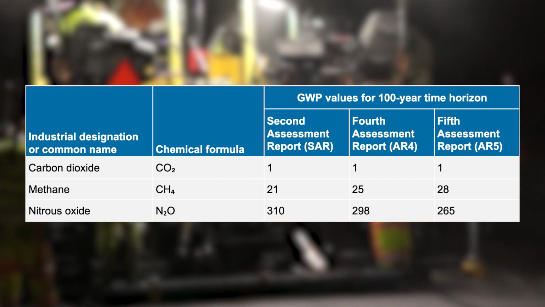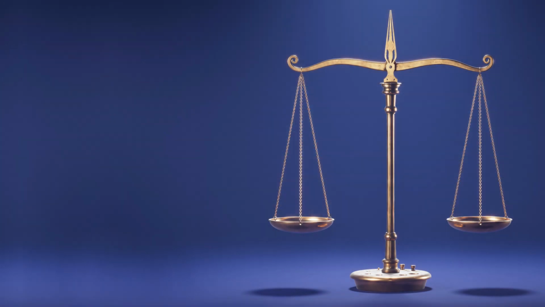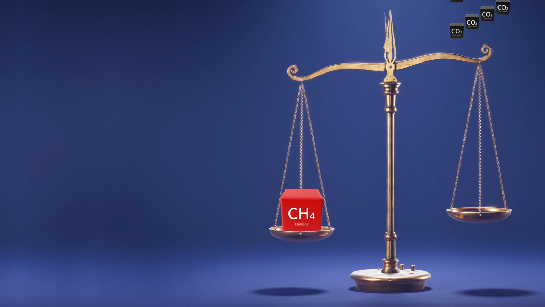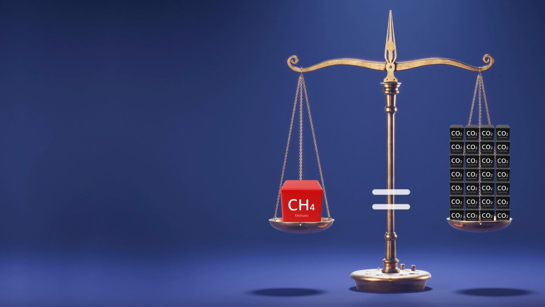Global warming potential values are calculated in units of carbon dioxide equivalents, which takes this common greenhouse gas as a measurement standard. A CO2 equivalent is a quantity that describes, for a given mixture and amount of some greenhouse gas, the amount of carbon dioxide that would have the same global warming potential when measured over a specified timescale, usually 100 years. Values are typically presented in terms of weight, such as a kilogram or ton of CO2 equivalent.